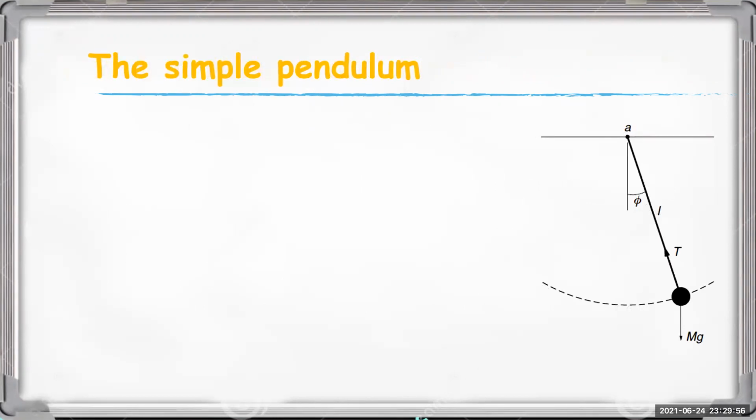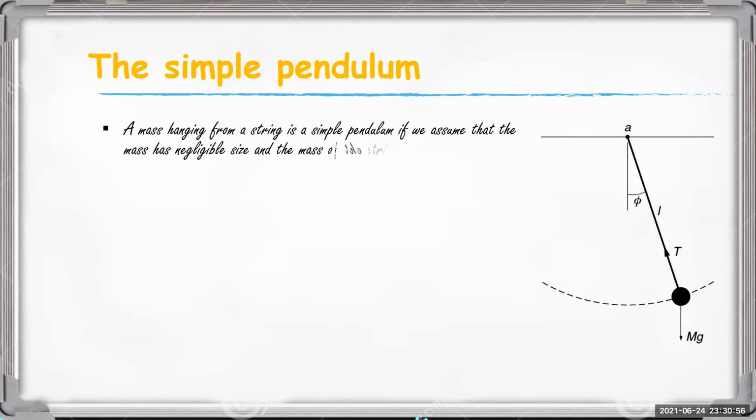Consider a simple pendulum that is shown in the figure. Here, a mass hanging from a string is a simple pendulum if we assume that the mass has negligible size and the mass of the string is negligible, or approximately 0.